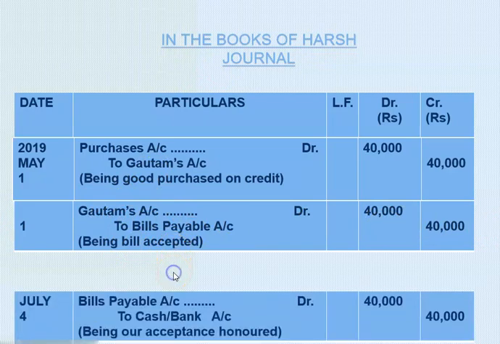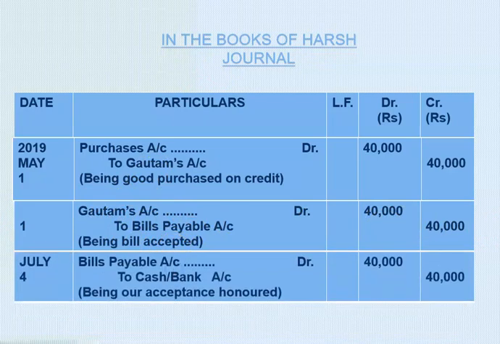Now the next entry is the bill is honored on due date and the due date is July 4th. Bills payable account debited to cash or bank account 40,000 rupees, right? So therefore, here we have seen the journal entry in the books of Harsh, that is goods purchased, bill drawn and accepted and returned. And therefore, the bill is honored on due date. It means Harsh has done the payment on the due date, right? So this is very simple sum.